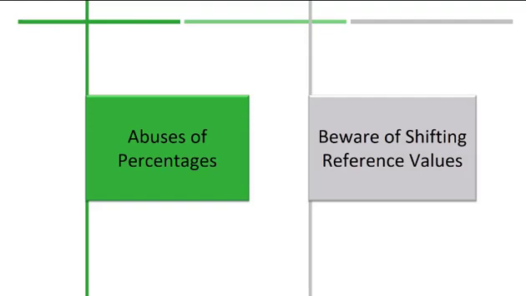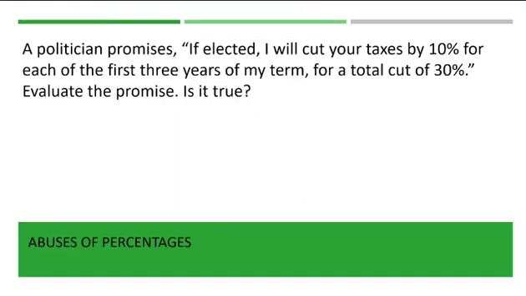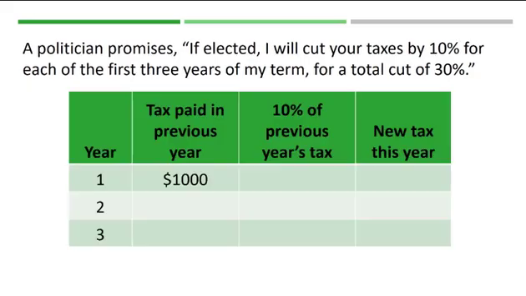Let's explore another problem of abuses of percentages with shifting reference values. Here, a politician promises, "If elected, I will cut your taxes by 10% for each of the first 3 years of my term, for a total cut of 30%." Let's evaluate this promise and determine, is it really true?